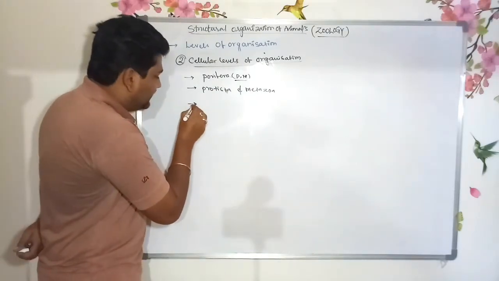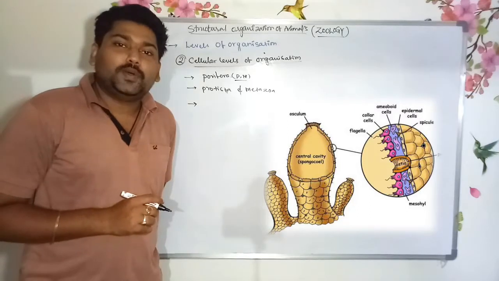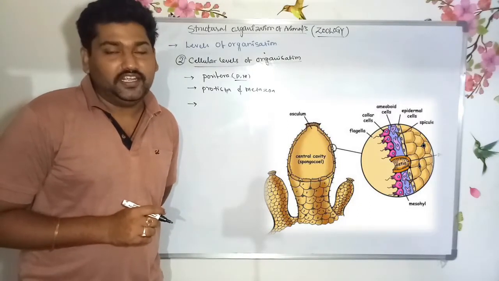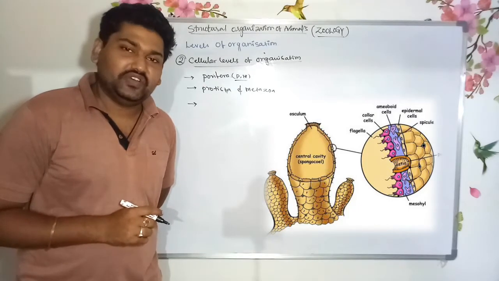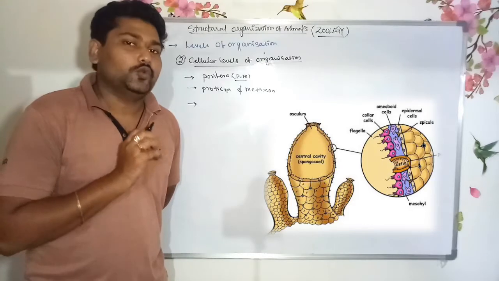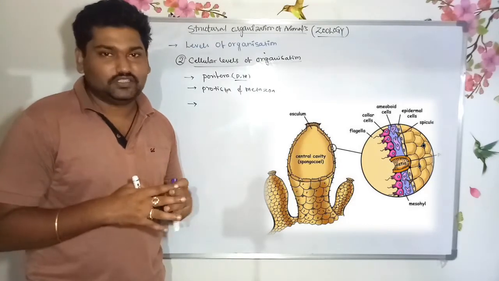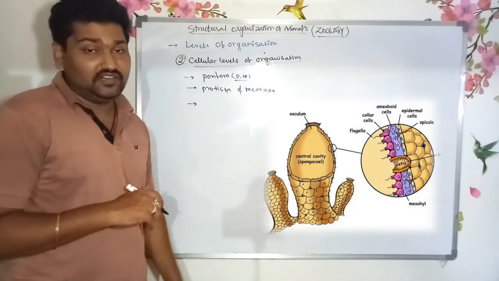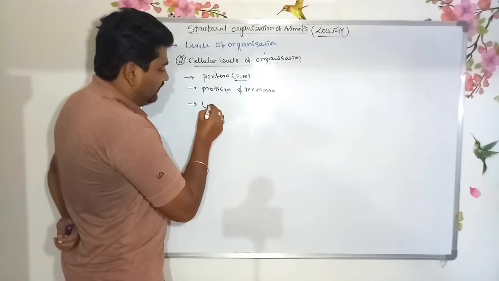So what is the cellular level of organization? It means a group of cells are there, and this group of cells are arranged individually or loosely arranged. They are not together to form a complex. So this type of organization is known as the cellular level of organization, a loose arrangement of cells.